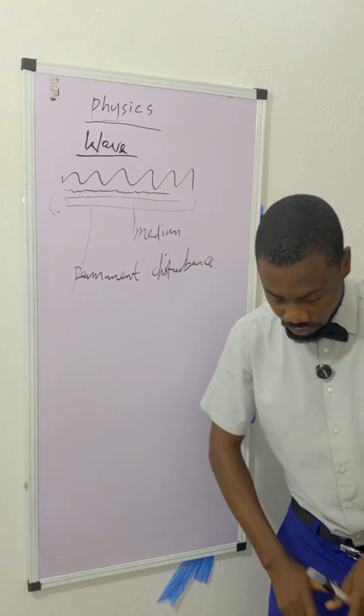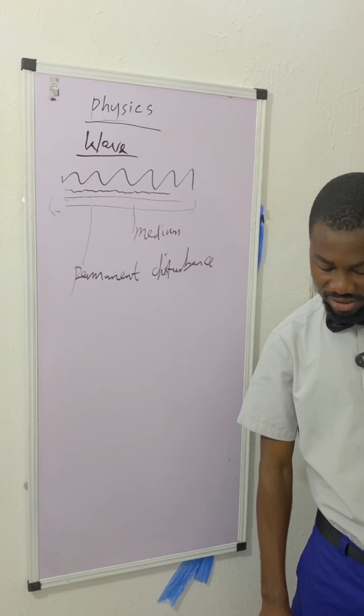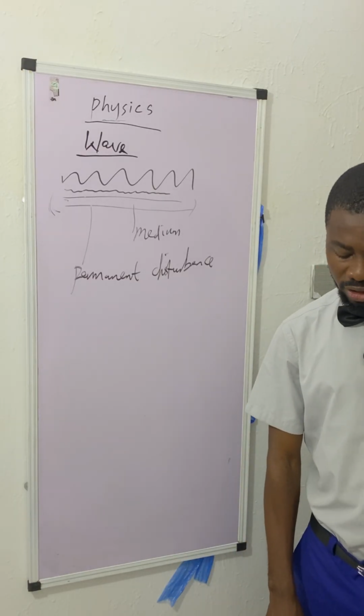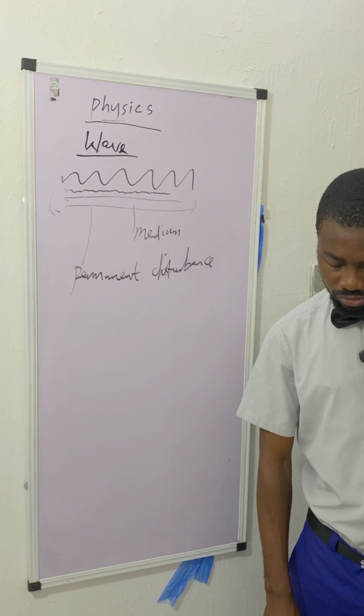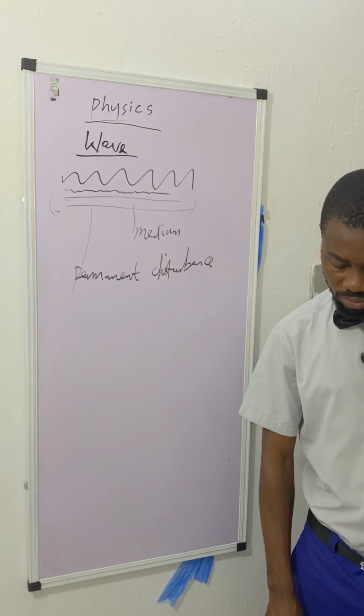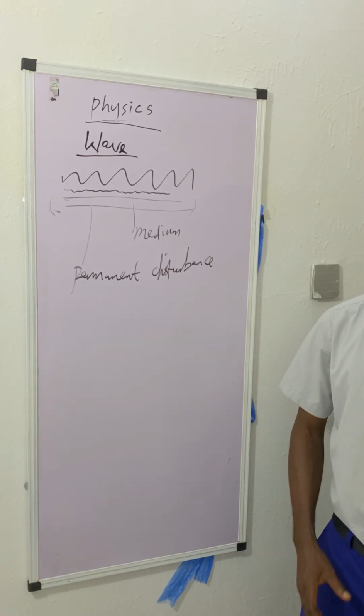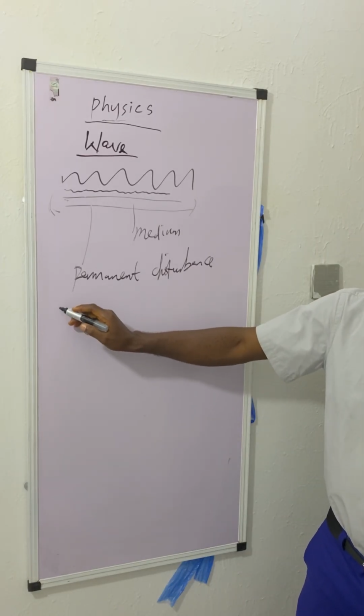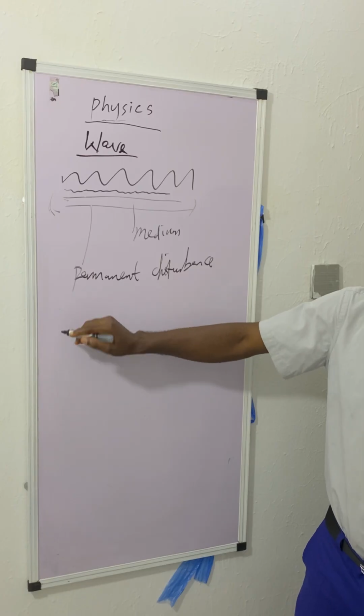So let's quickly understand the difference, because it's one major difference between wave motion and particle motion. It's easy. Let's start with particle motion.